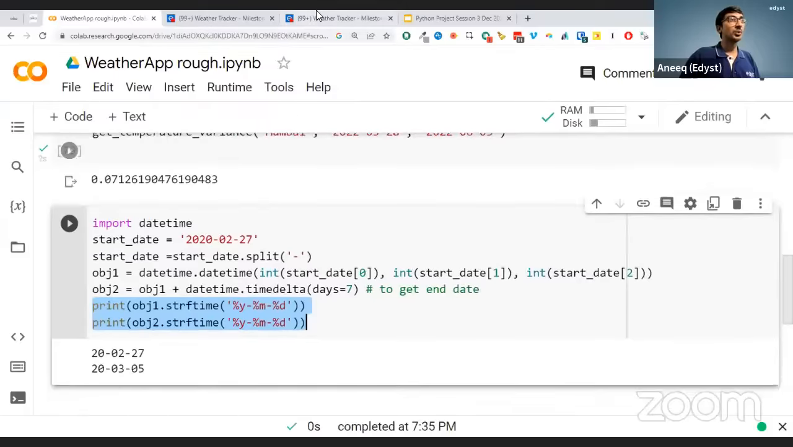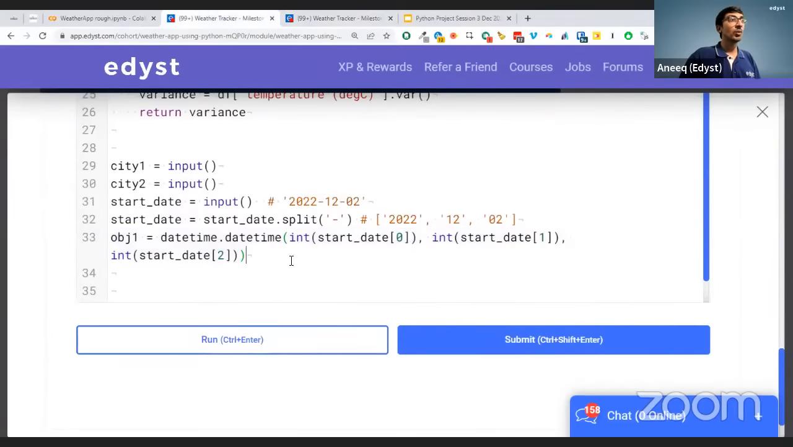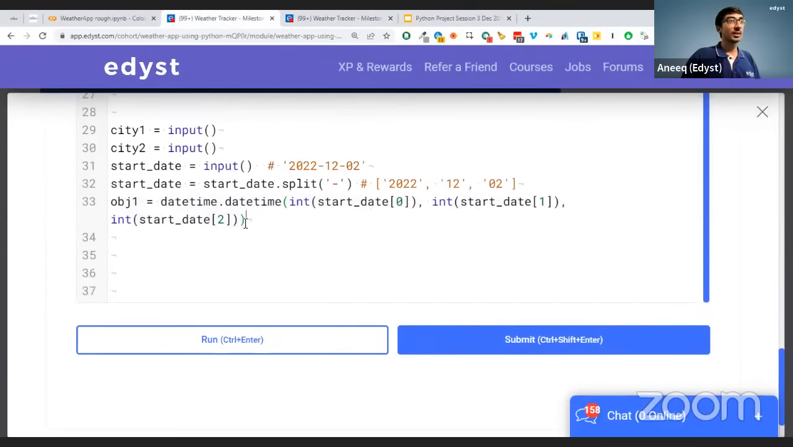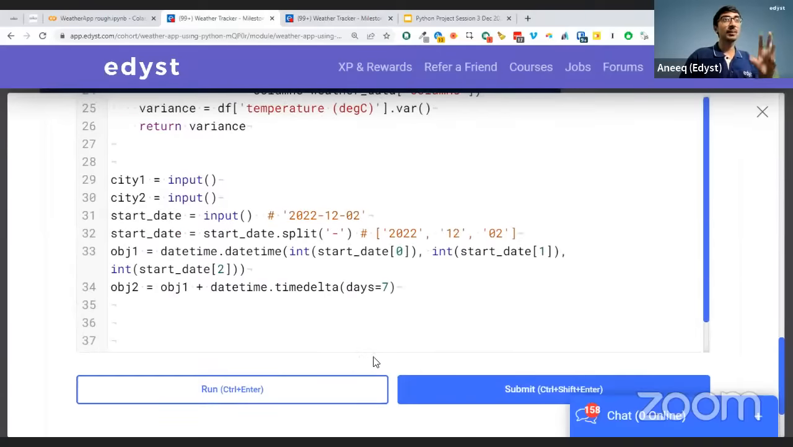Now let's go back to our scenario here. What did we want to do? I got the object1 here. I'll say object2 is equal to object1 plus datetime.timedelta, days is equal to 7. Now, the API doesn't care about your datetime and all of that. It wants it in string format. We did this just to get the plus 7 days, but it wants it in string format.